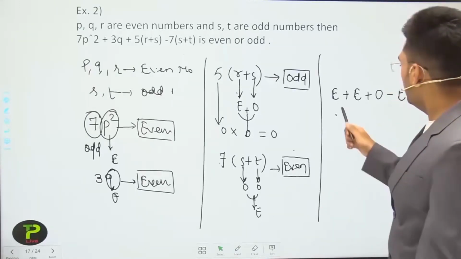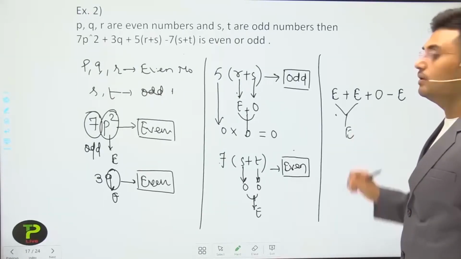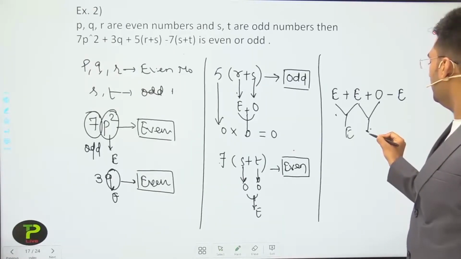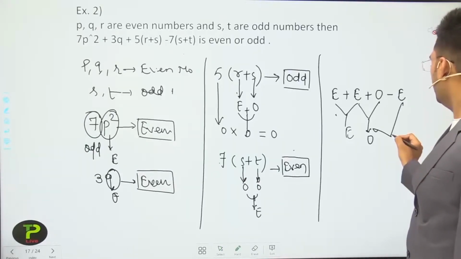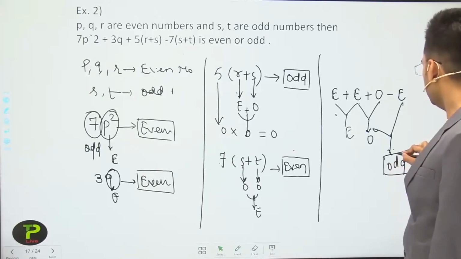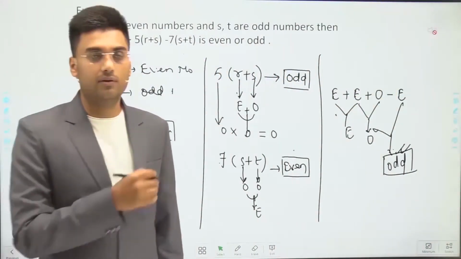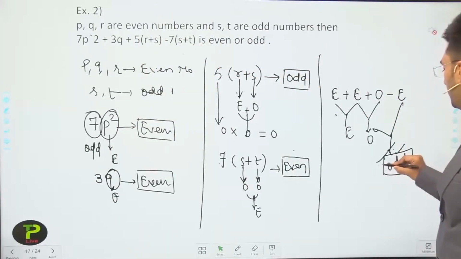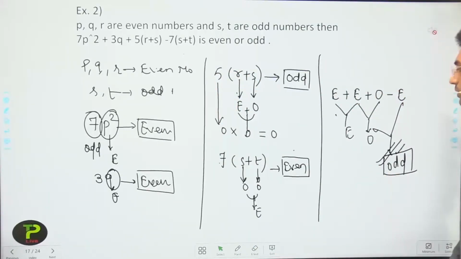So even plus even, again even, and even plus odd, we will get odd, and odd minus even, we will get an odd number. So our final answer is odd. The answer of this expression will be an odd number. Okay, we have to identify whether this expression is even or odd. So the answer is odd.